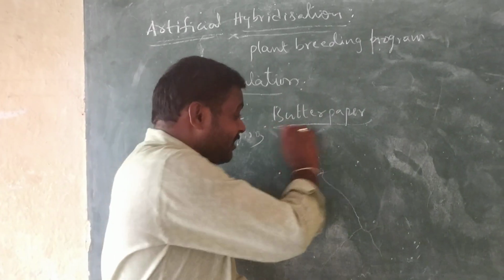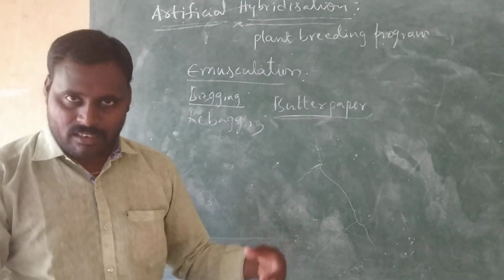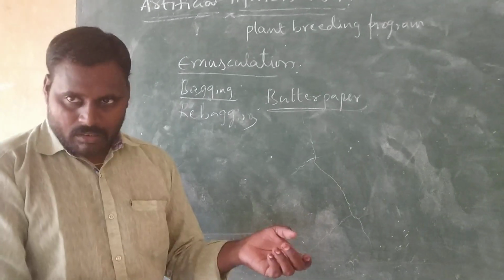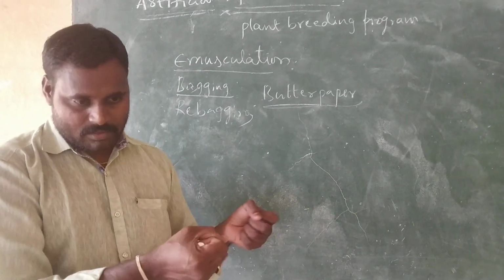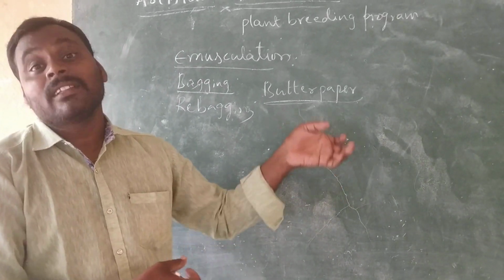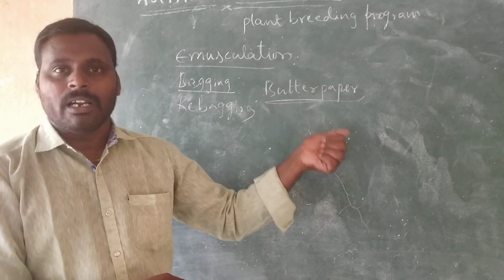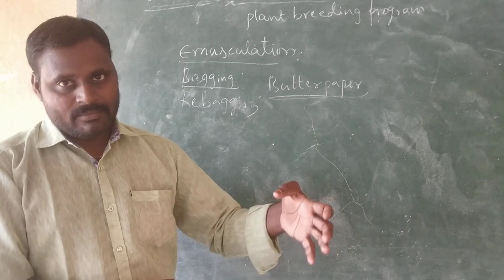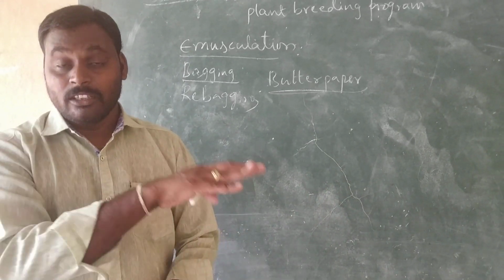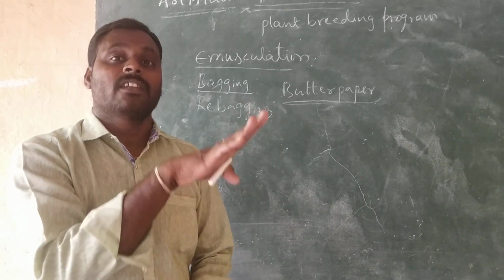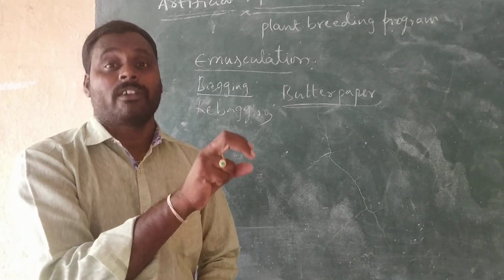So what is the speciality of butter paper? In our homes, when parents prepare buttermilk from curd, we get butter. This butter never dips inside the water. It floats on the surface of the buttermilk, and it is somewhat sticky.